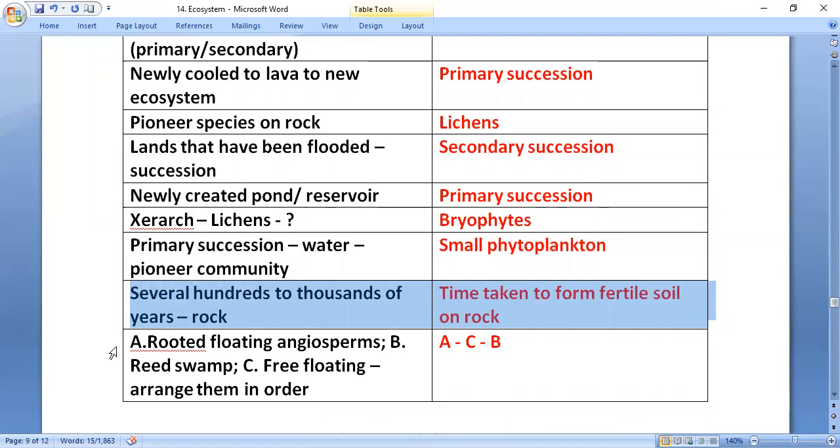Rooted floating angiosperms, reed swamp, free floating. Arrange them in order. First the rooted floating angiosperms will come, then free floating, and then the reed swamp stage.